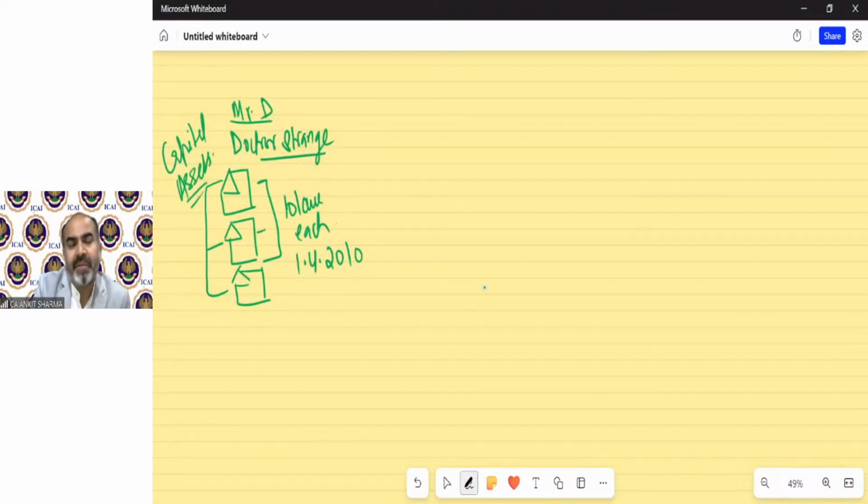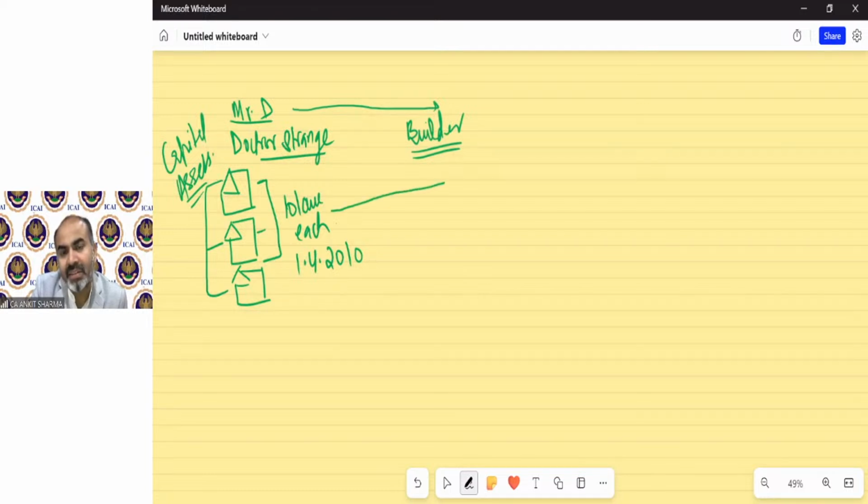Now Mr. D starts a business also as a builder. So he will deal in buildings now. He will sell and purchase buildings also. So what he did, he transferred this capital asset as his stock in trade in this builder business. He transferred, or we can say converted, this capital asset.